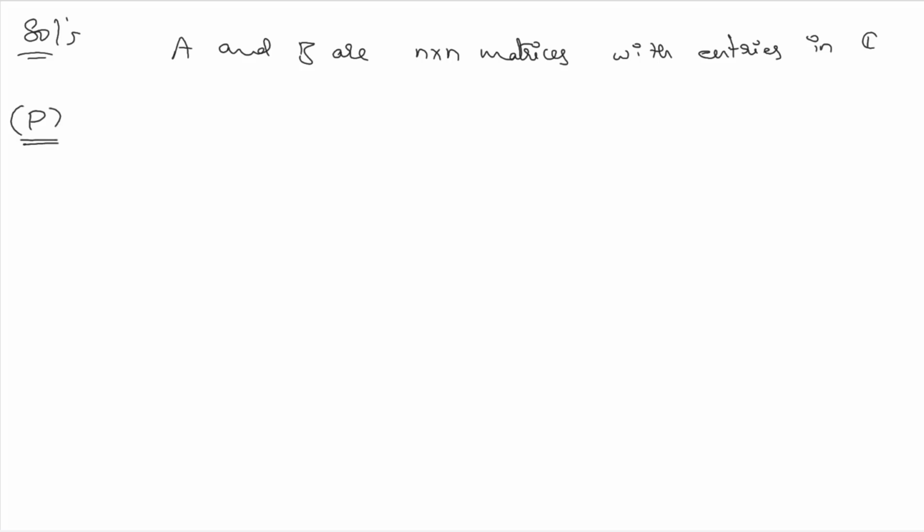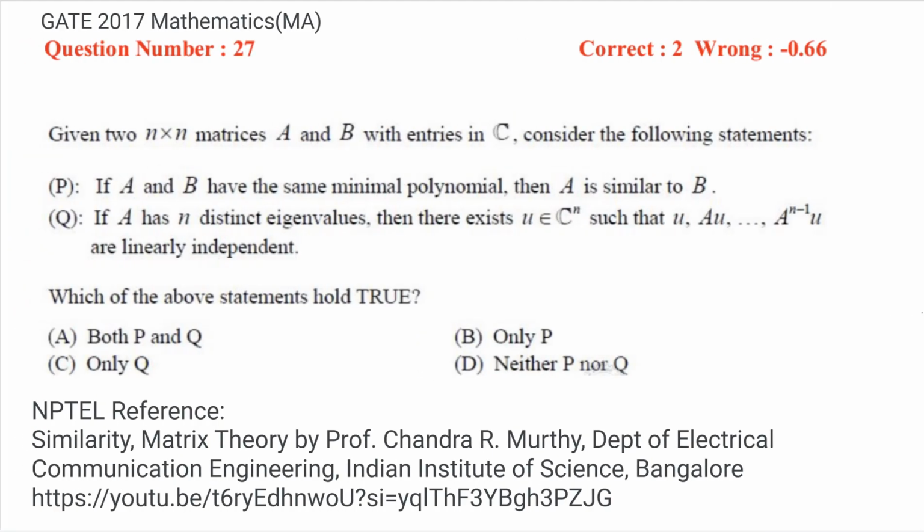So it is given that A and B are two n cross n matrices with entries in C. So let's consider the first statement: if A and B have the same minimal polynomial, then A is similar to B. To prove a true statement, we have to find some solution to prove it.